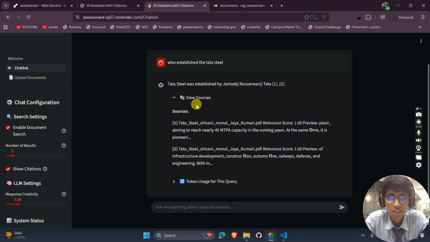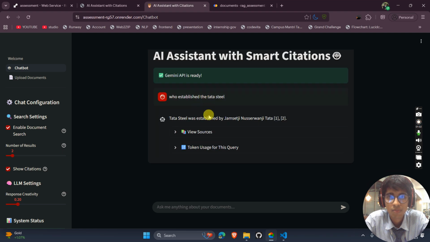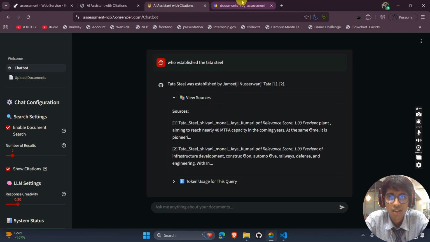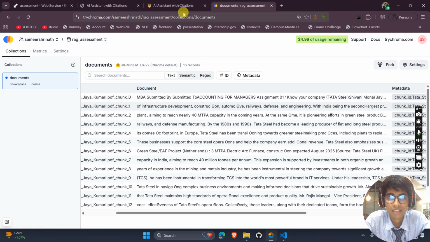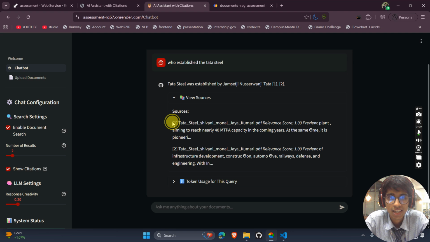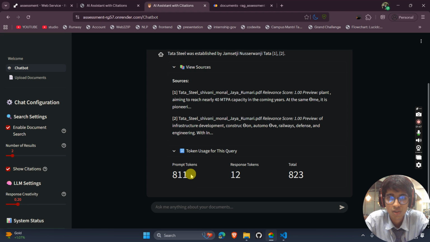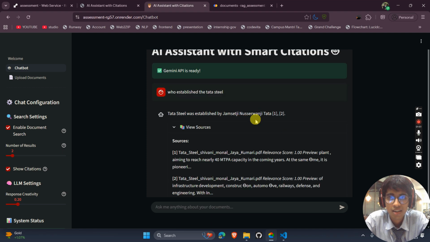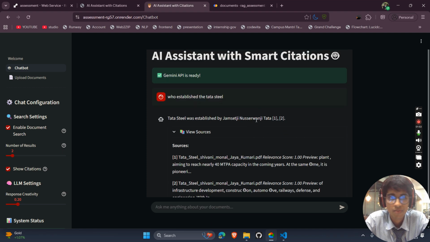And it is also telling you the sources. These sources are not from the web; they are from the chunks stored in this vector database. So here it is telling that chunk one and chunk two were taken as reference, and it is also giving me the token history, total prompt tokens and all the stuff that is passed to the LLM. Here I have used the Gemini API. We can also use a local LLM.